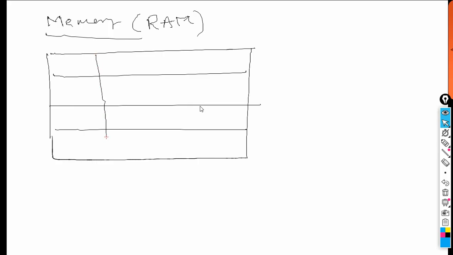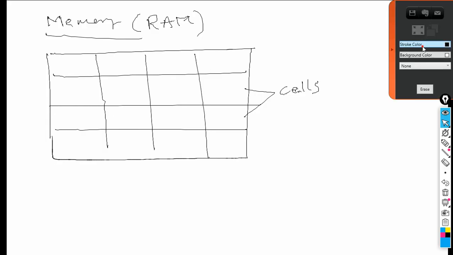This memory is divided into what? Cells like this. The memory is divided into cells. These are called memory cells. Okay, and each cell has a number.